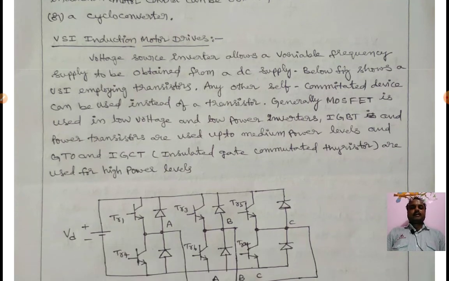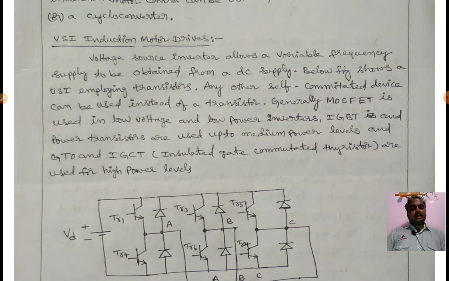A voltage source inverter allows a variable frequency supply to be obtained from a DC supply. Here we are using 6 thyristors or transistors. We can use a MOSFET, metal oxide semiconductor field effect transistor, or an IGBT, insulated gate bipolar transistor, or one more device, the IGCT, insulated gate commutated thyristor, in the inverter.